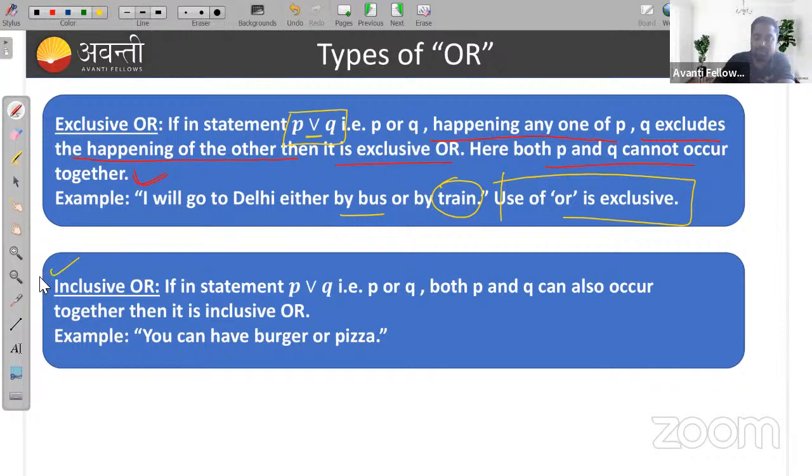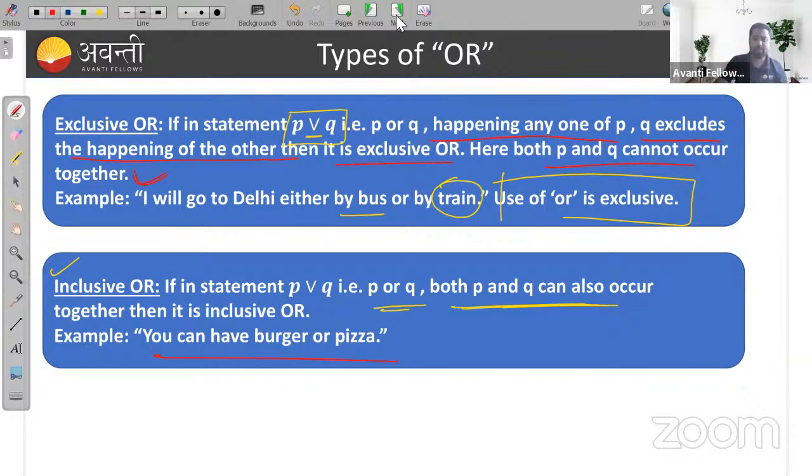And what is inclusive or? If in a statement P or Q, both P and Q can also occur together, then it is inclusive or, right? You can take an example here. It's a very simple example. You can have burger or pizza. You can have burger or pizza. This is an example for inclusive or. So this is not important actually. So we'll go through the questions first, and this is important. You two guys, you can post a doubt also in the chat box.